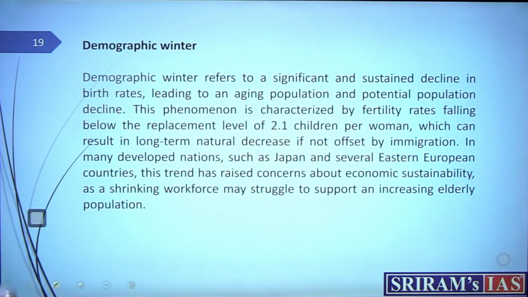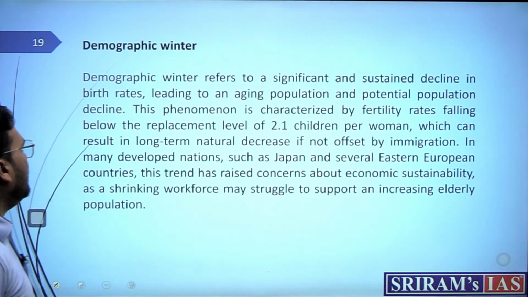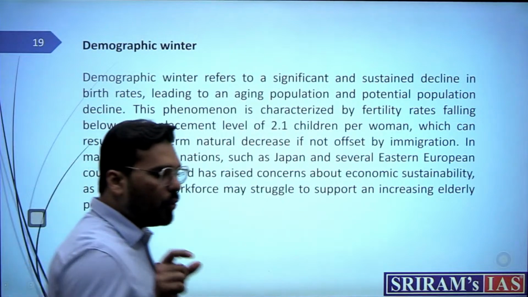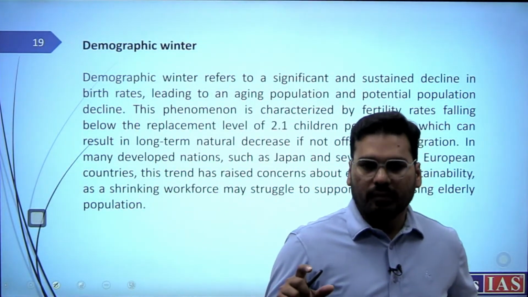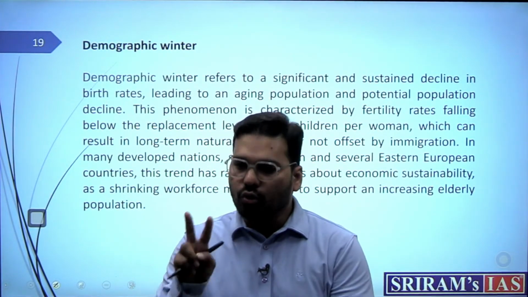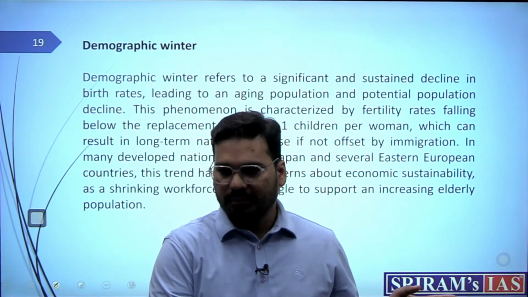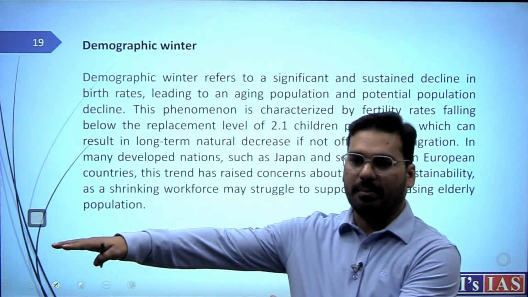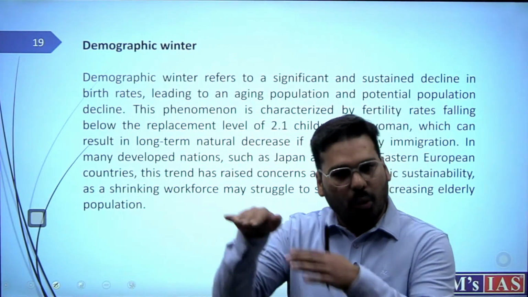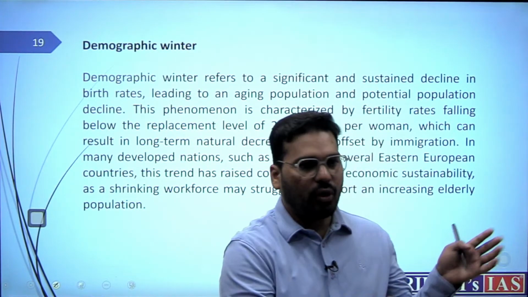Demographic winter refers to a significant and sustained decline in birth rates leading to an aging population and potential population decline. This phenomenon is characterized by fertility rates falling below the replacement level of 2.1 children per woman. Now it is said that 2.1 is the replacement level. That means there are two parents, right? And if they are giving birth to 2 children, they are replaced. Only then the population will be stable. If they are producing 3, population will increase. If they are producing 1, the population will decrease, because when they are gone, they have left only 1.